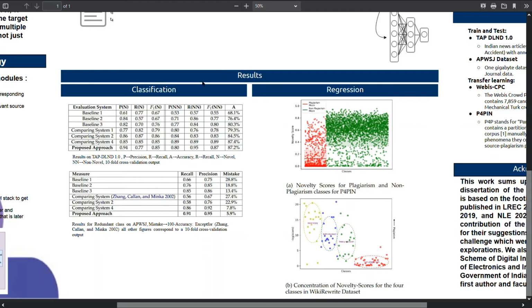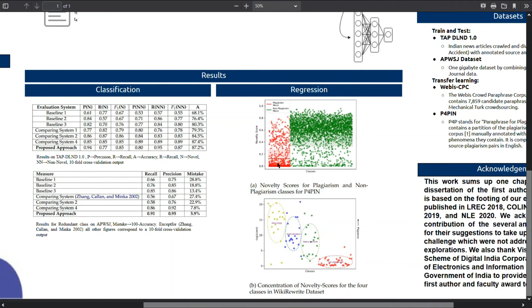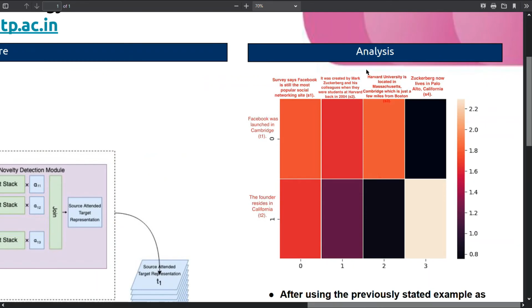Now for the results of the model, in the classification task we have performed comparable if not better than the previous baselines and comparing systems, and for EPWSG we have performed much better than the previous comparing systems and baselines. And in the regression we can see that we have clear clusters formed for each of the different transfer learning datasets that we've used. If we want to do further analysis on why and how this model is actually working, we can look at this attention heat map and how well it aligns corresponding to the same example that we were using at the beginning of this presentation.